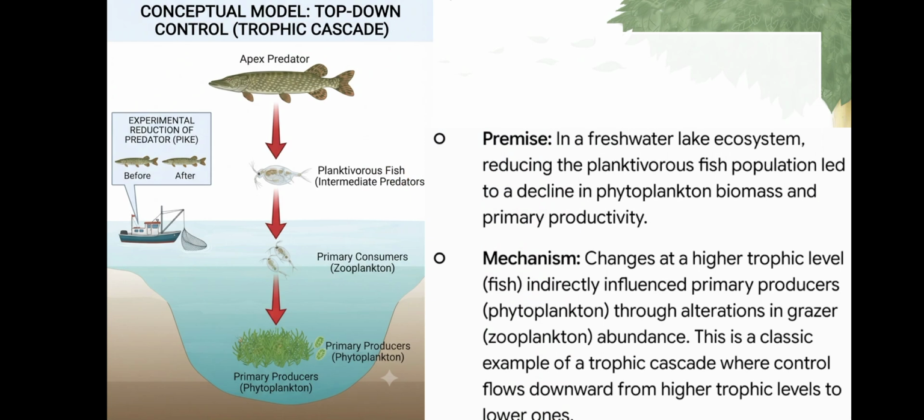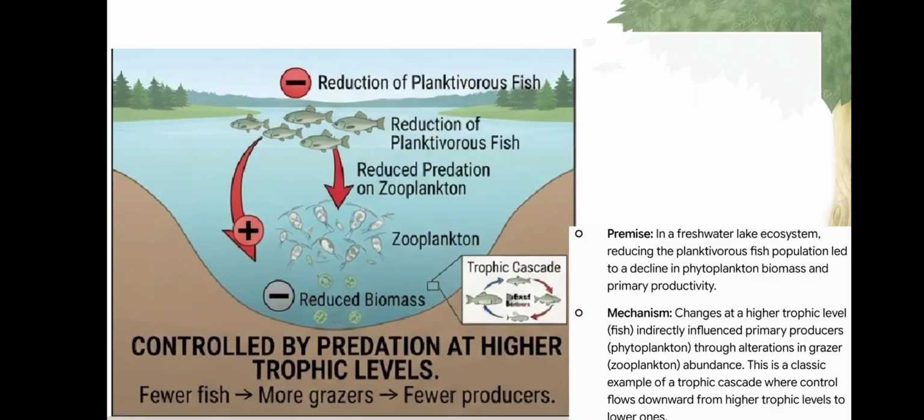So when the apex predator is controlled, or if excessive fishing is done, then the planktivorous fish that consume the phytoplankton, or the zooplankton, increase. The primary producers decrease in number due to the increase in the planktivorous or zooplankton, isn't it? So this is a model of top down control, isn't it? So let's see what the options are.